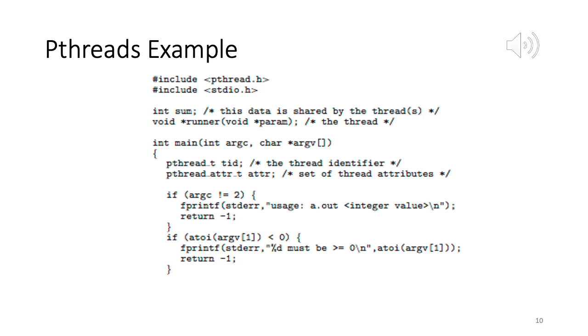So here what we are doing is, this is again from the textbook, and we will again share the code with you, so you can run it on your Linux machine. It's a POSIX thread program, so it has to be run on a Linux machine, and this shows how to create a simple thread and some of the thread API functions. This program implements a summation function where the summation operation is run as a separate thread.